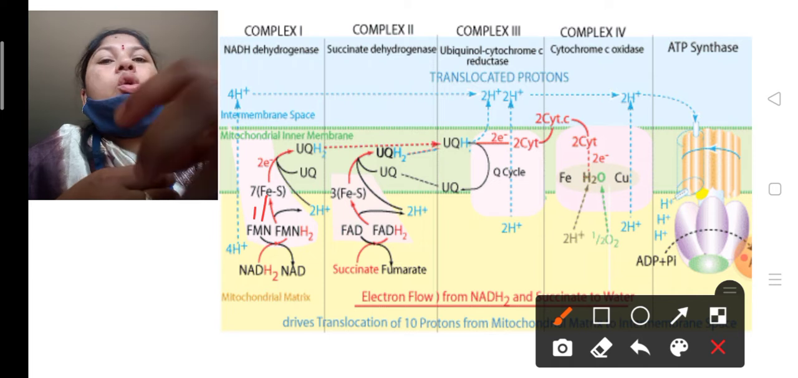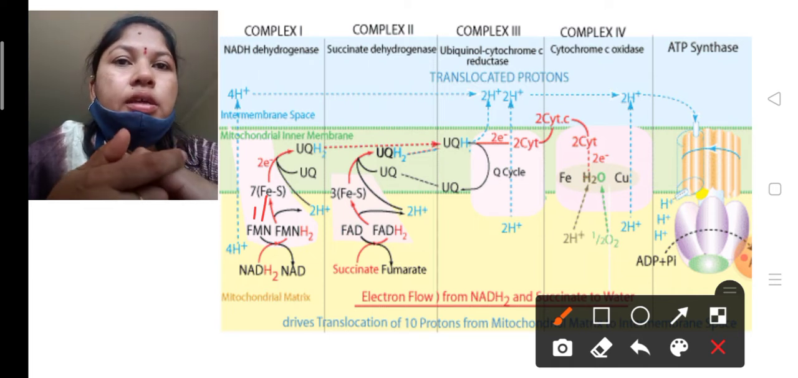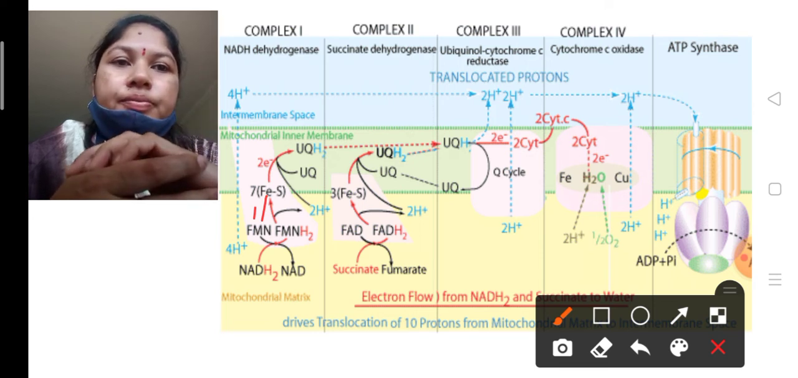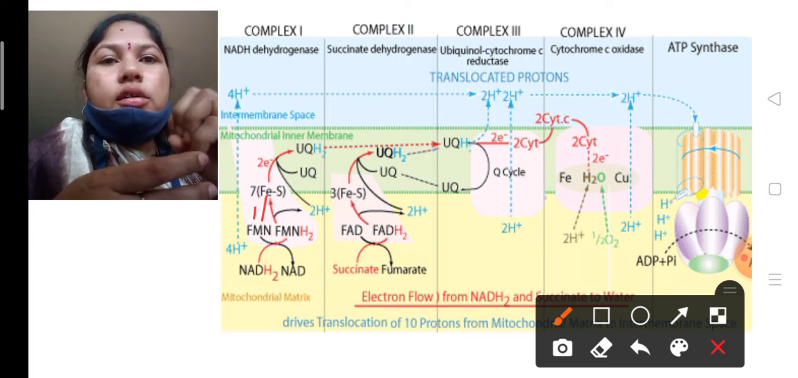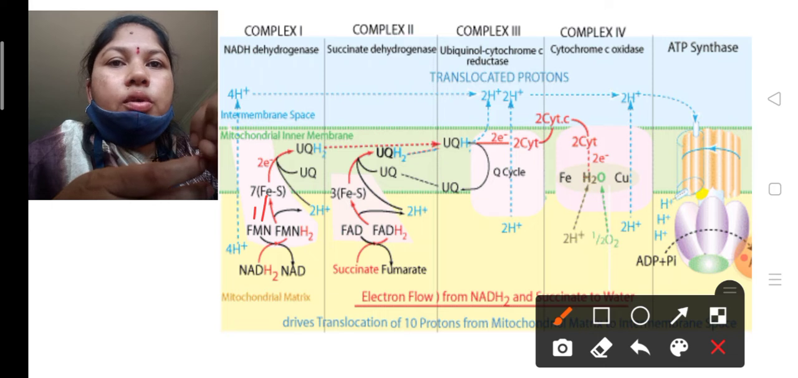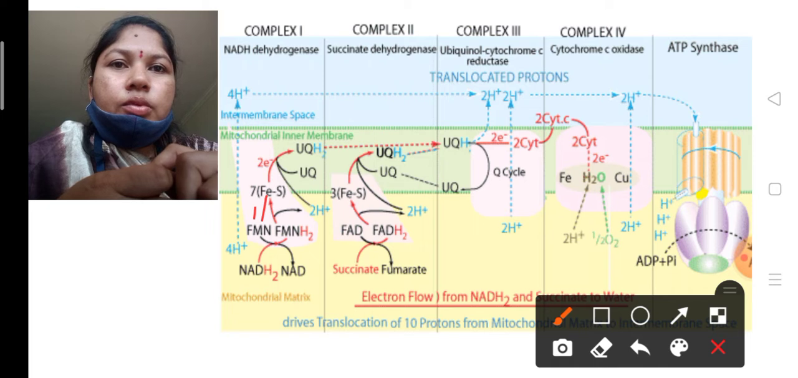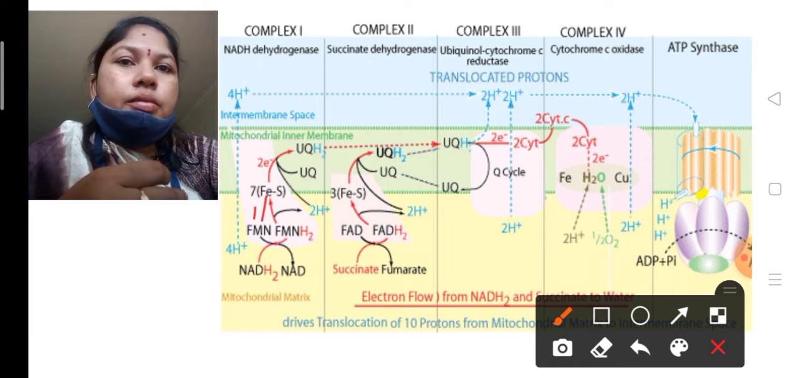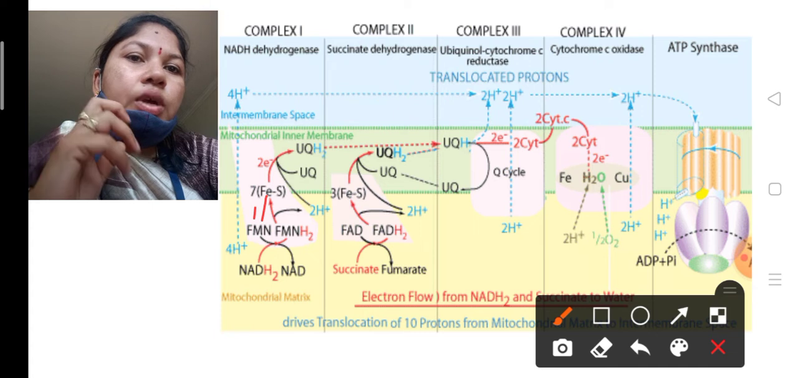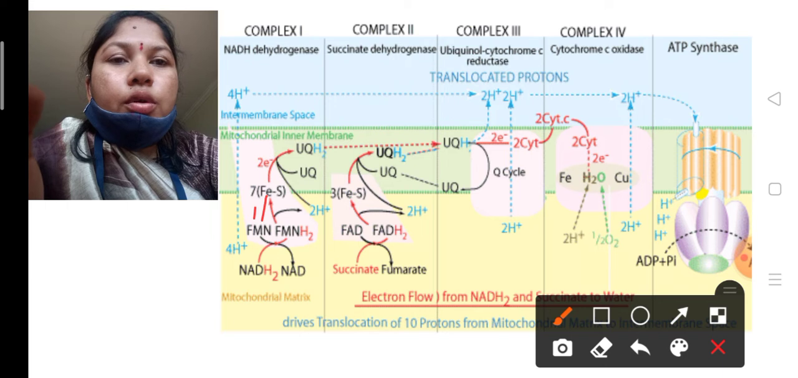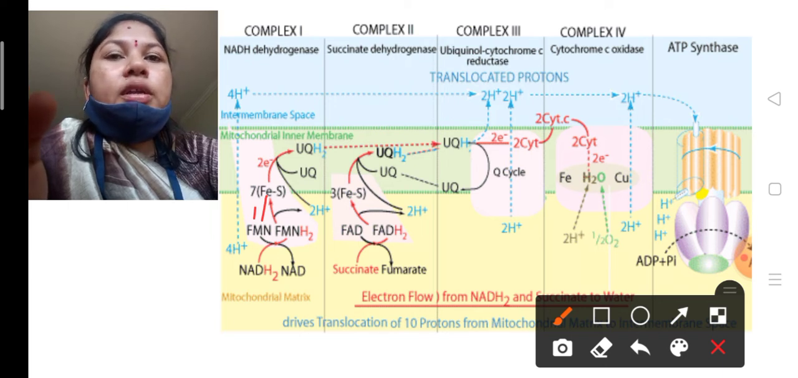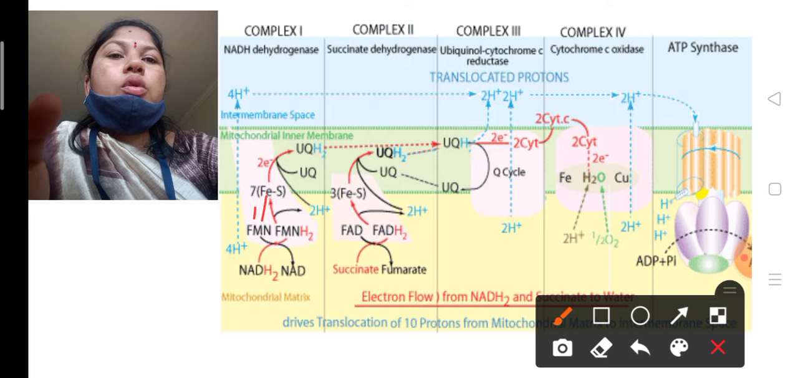Ubiquinone is the electron acceptor. It is not stable; it is always mobile. It takes the electrons from complex 1 and carries them to the complex 3 molecule. Complex 2 is called succinate dehydrogenase. So these two electrons finally reach the ubiquinone, which is the completely reduced form.